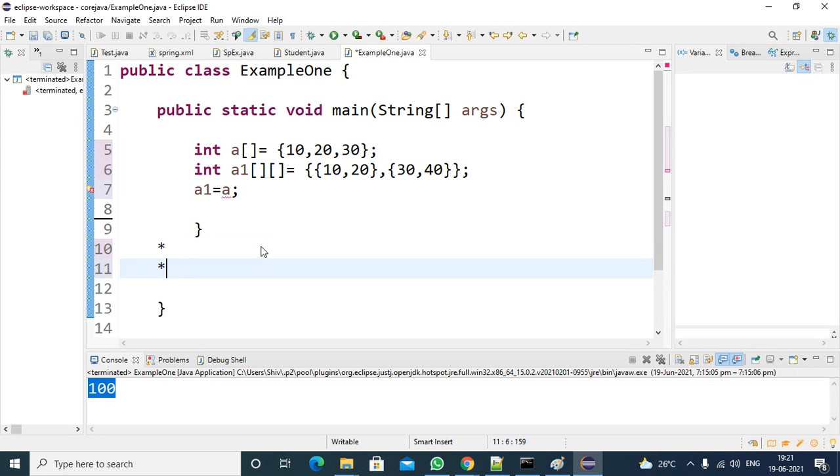So I hope you know pattern programs means like this: 1 star, then 2 stars, then 3 stars, like this, and printing of numbers. You need to print in this way. I am not explaining the logical part, I am explaining the concept wise. Java is concept wise programming, so I am going through the concepts. If you want logical thinking, please practice C programming patterns. There you can improve your logical thinking. So try to practice pattern programs from your end also.